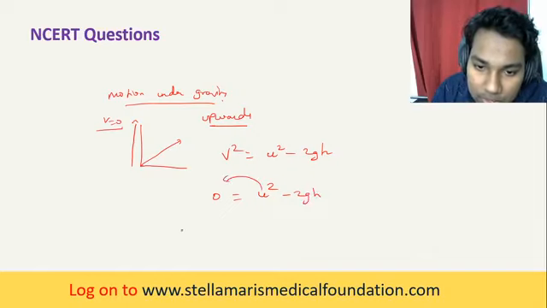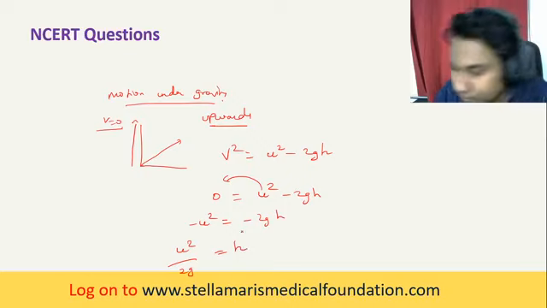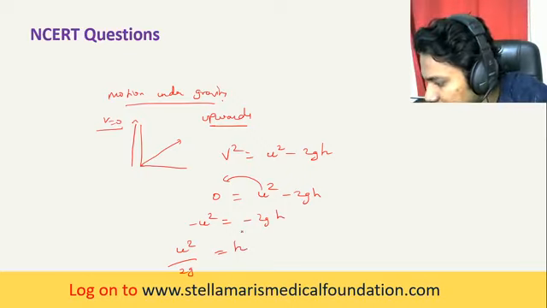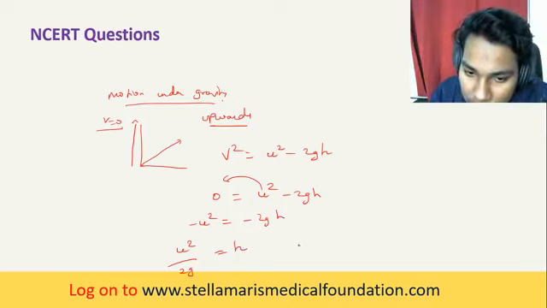Take this u squared to this side, so minus u squared is equal to minus 2gh. It becomes u squared by 2g is equal to h. Very good Ganesan.